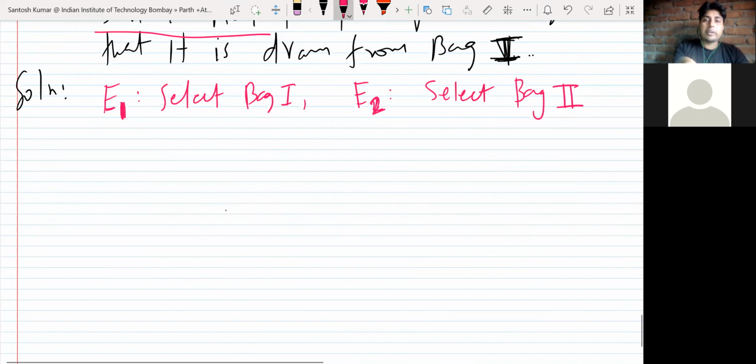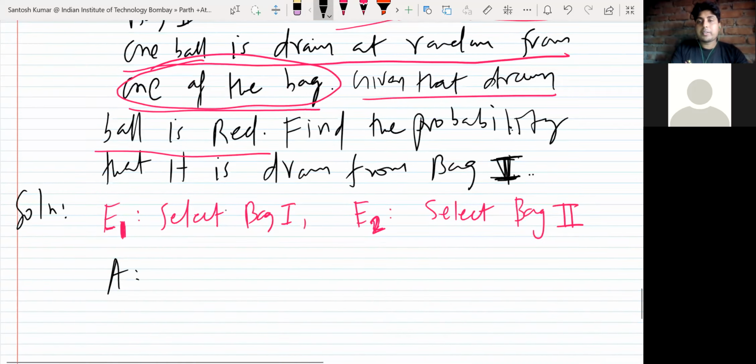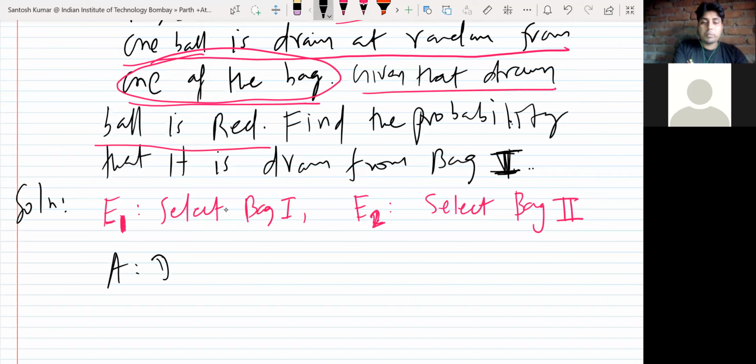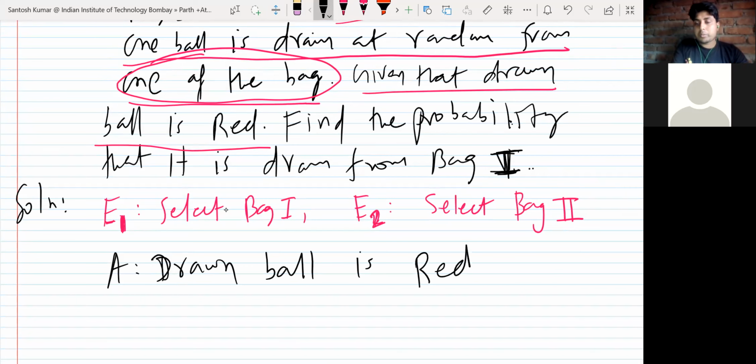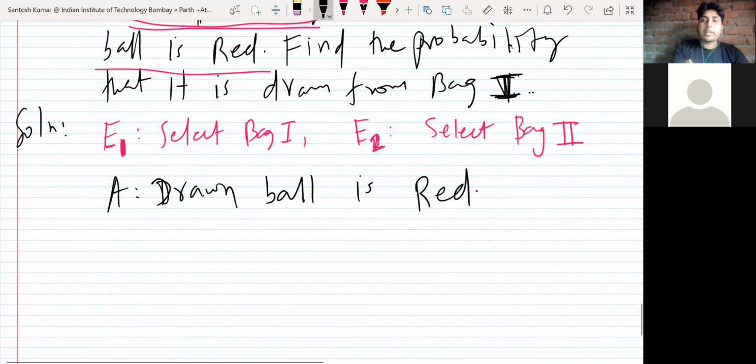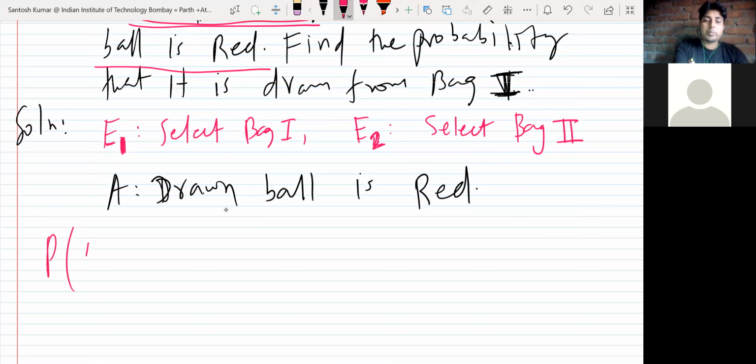And event A is what is given here: the drawn ball is red. What are they asking? They're asking to find the probability that it was drawn from the first bag, given that the ball drawn is red.